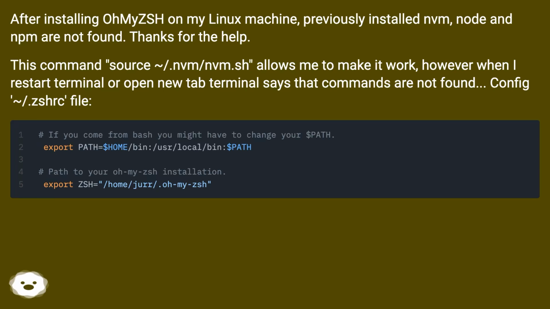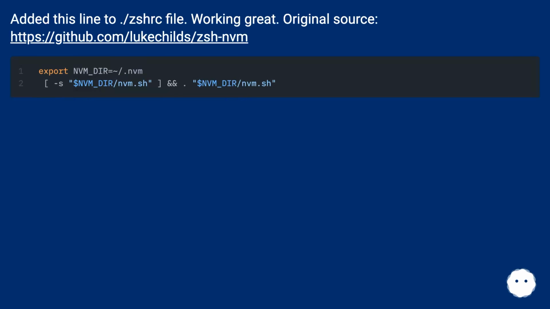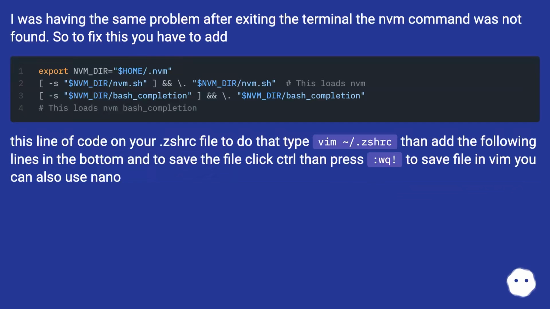Config ~/.zshrc file. Added this line too. Working great. Original source, this URL. I was having the same problem after exiting the terminal.